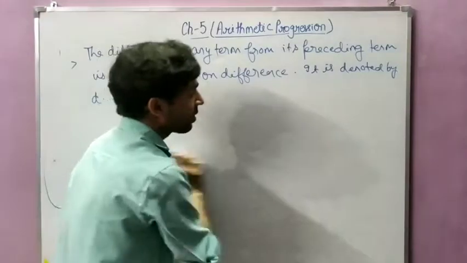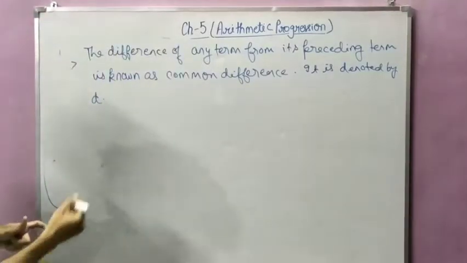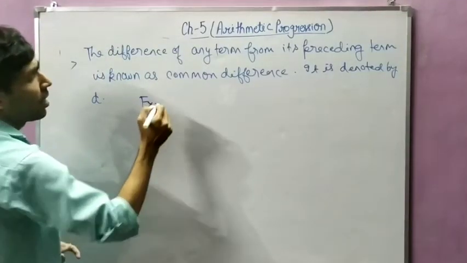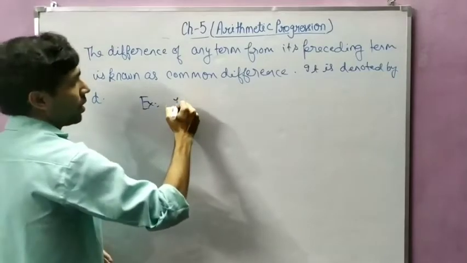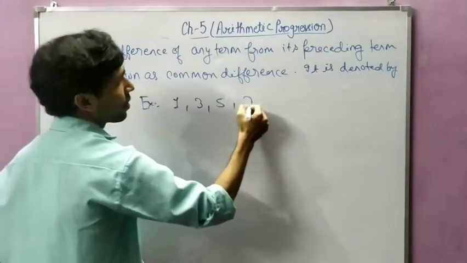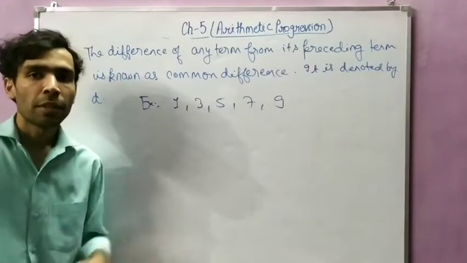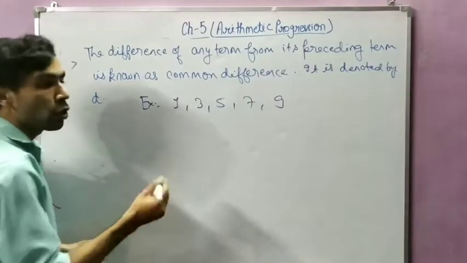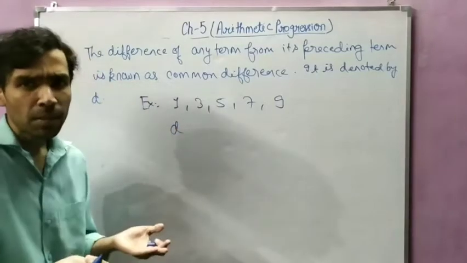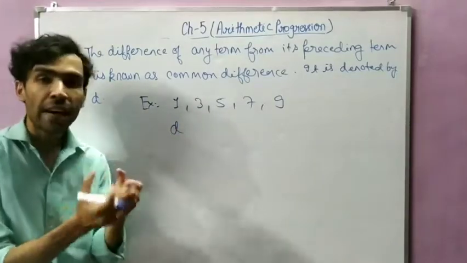Like suppose I have written another example, an AP like that, 1 3 5 7 9. You have to find out the common difference. So how will you calculate the common difference? You can take any term. Any term means it should have the preceding term.